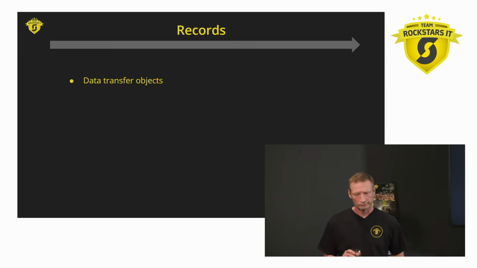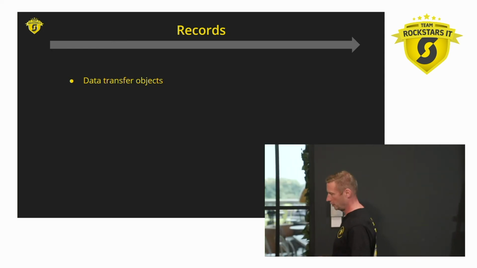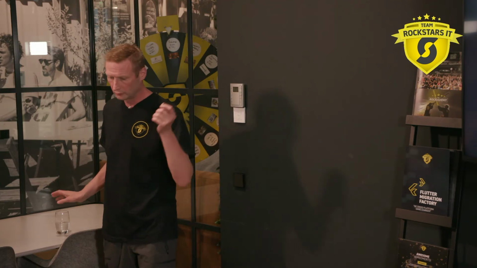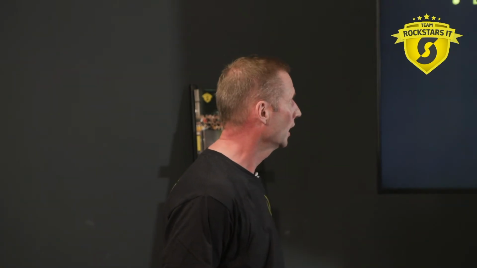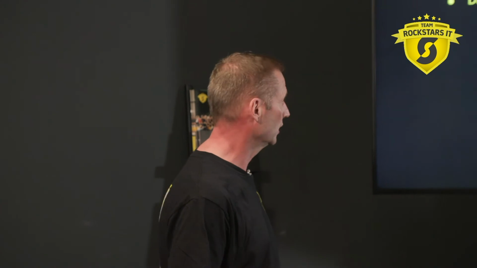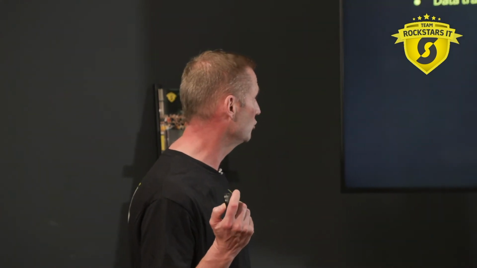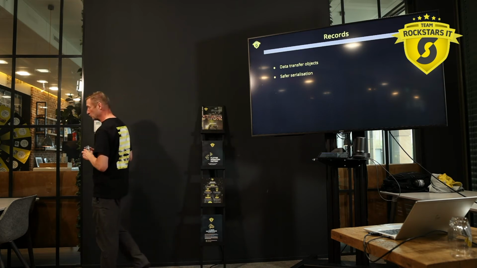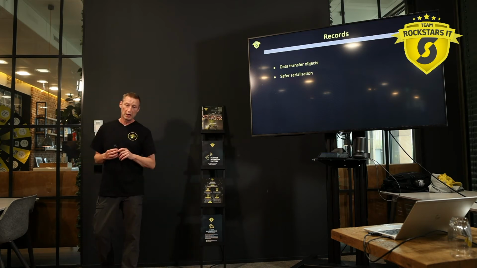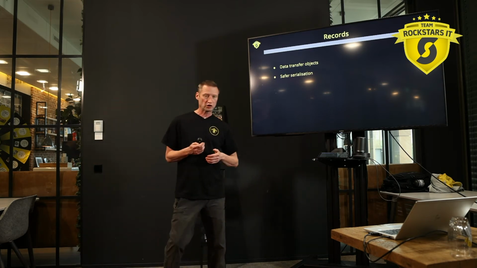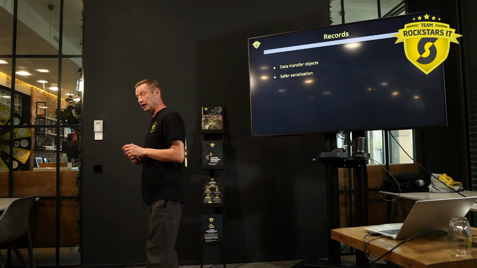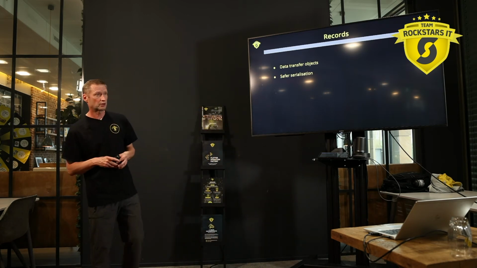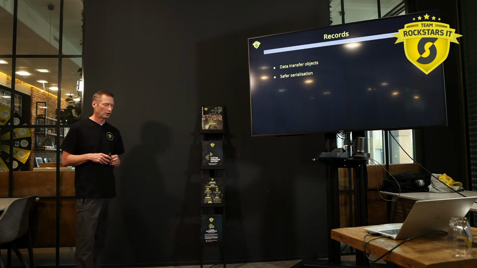Okay, so now we got the records. Where do we want to use them for? Well, like we saw, data transfer objects is the obvious usage. And I guess that's where, in the beginning, it will be used most. But there's also a thing like safer serialization, or better even deserialization. Imagining you're having some JSON data structure, and you got a library like Jackson, which picks up the JSON and converts it to a Java object.